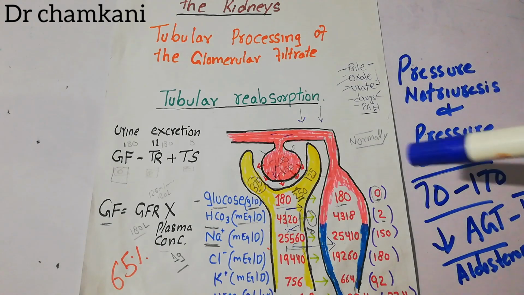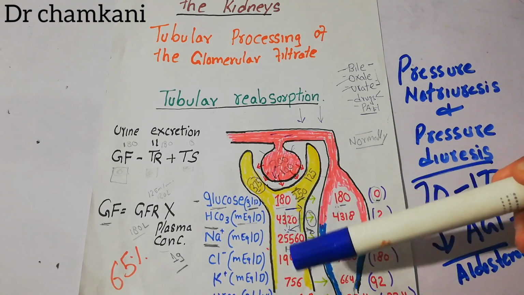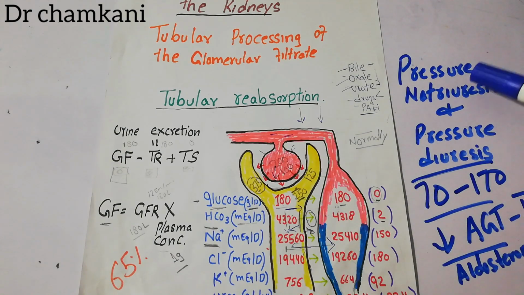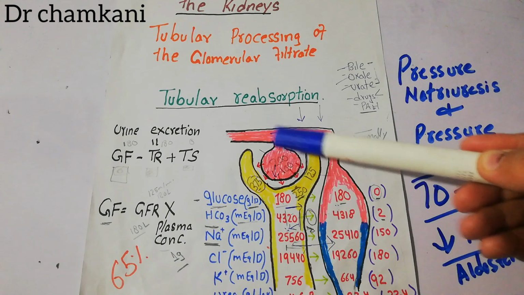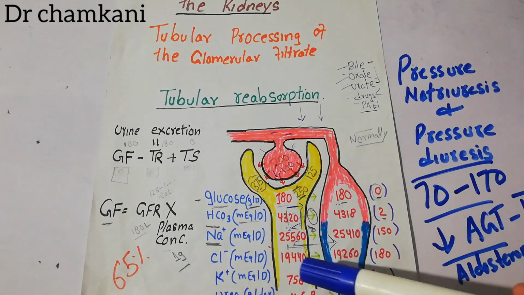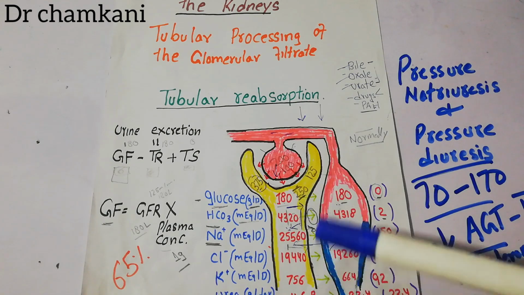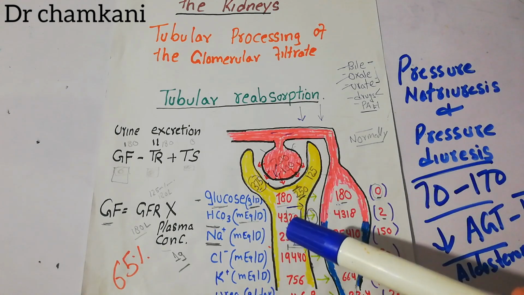To summarize the lecture, increase in arterial pressure leads to increase in excretion of sodium and water, that is the pressure natriuresis and pressure diuresis. But the three factors which contribute to this process include: first, the increase in GFR due to increase in arterial pressure; second, the increase in hydrostatic pressure in the renal interstitium, which leads to decreased reabsorption; and third, decreased formation of aldosterone, which also leads to decreased reabsorption of sodium and water.